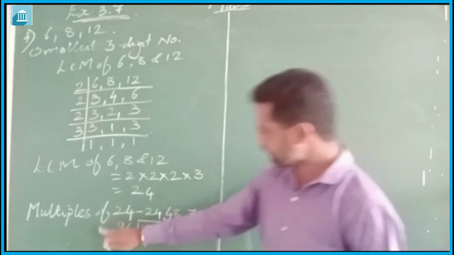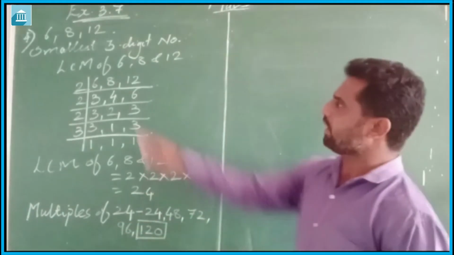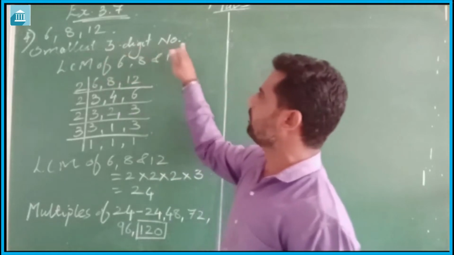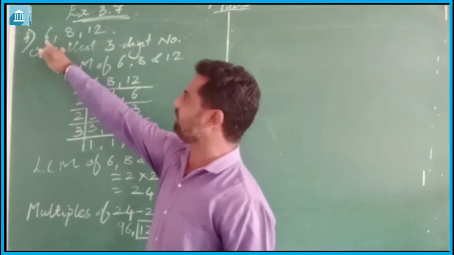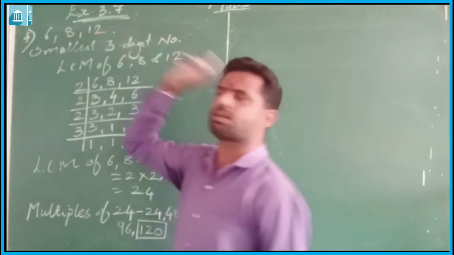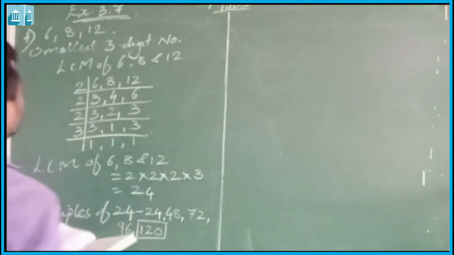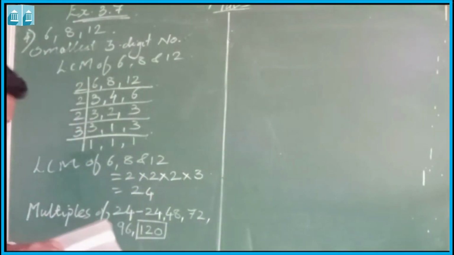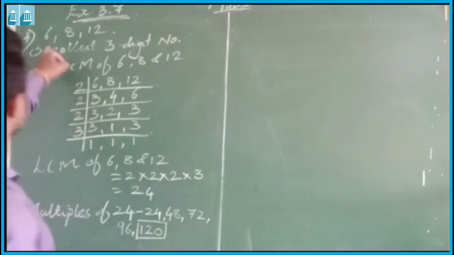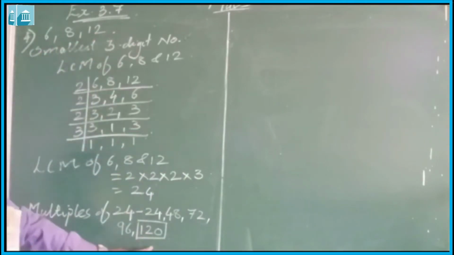So 120 is the smallest 3-digit number which divides all these 6, 8 and 12. So the smallest 3-digit number which can be exactly divisible by 6, 8 and 12 is 120.